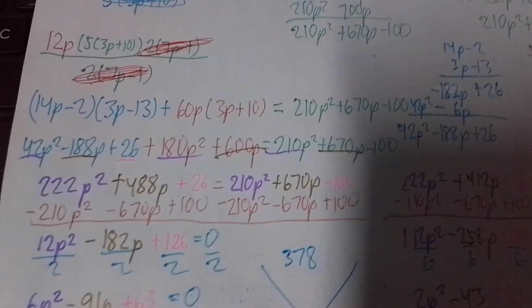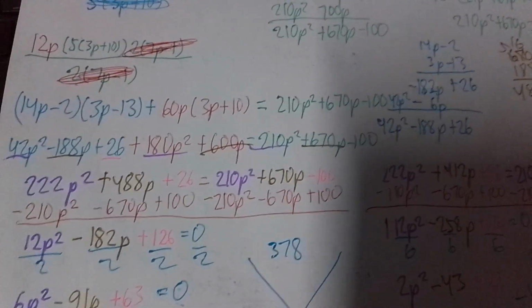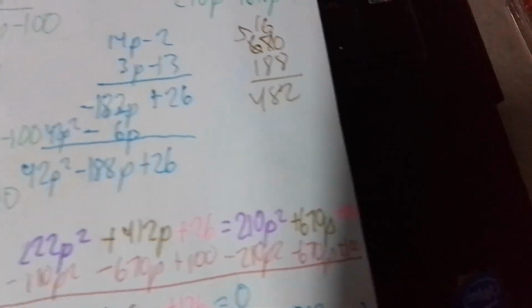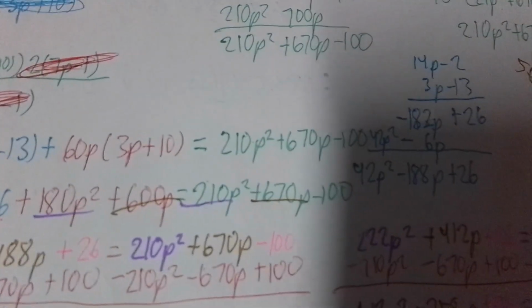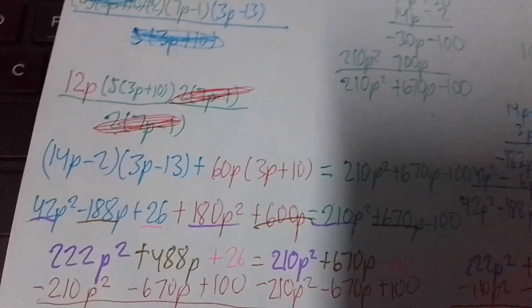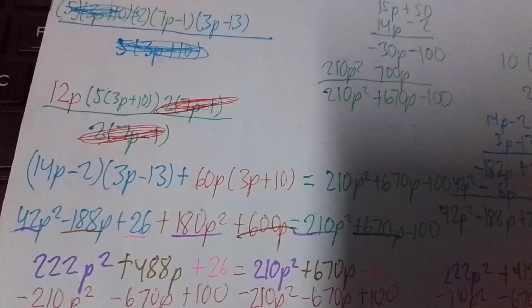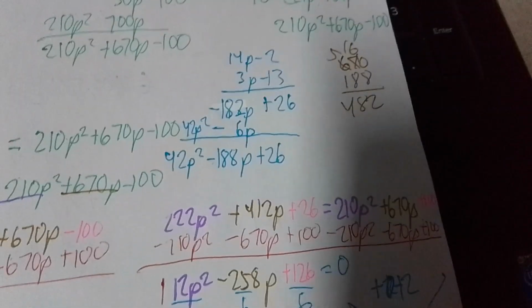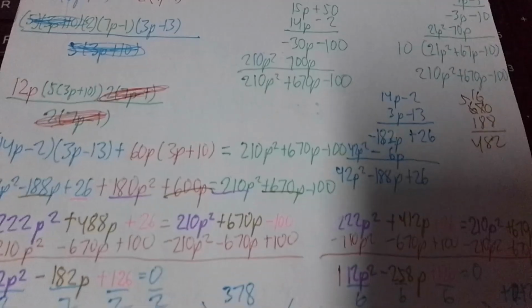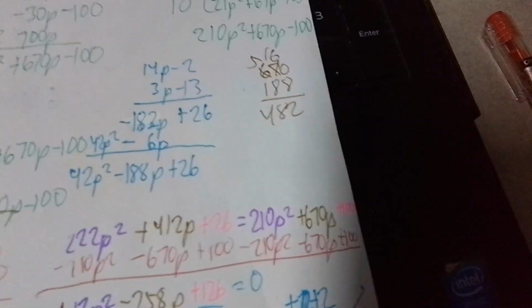No, 412 na pala. Tama ba? Yes, diba? Pero I think I remember during that time, yes, 412. Kasi nga remember, ano to? Negative 188, and then this is 600. So, this becomes 4, then 1, then 2 pattern. So, yun yung sagot. And then, plus 26, diba? Then, on the right-hand side, we have 210p squared, then 670p minus 100.